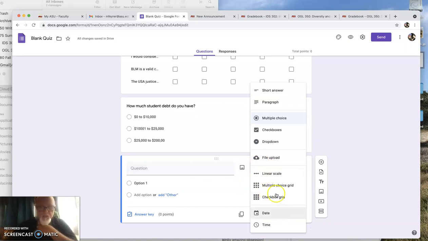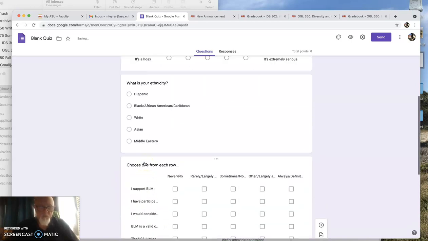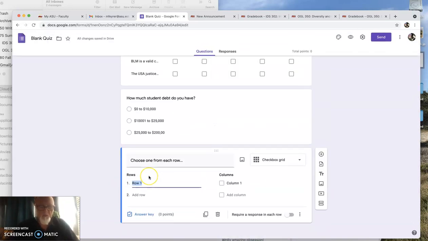I like, again, the checkbox grid, okay? It's got rows going across and columns. I think that's really great because you could say choose one from each row, and I would say, let's see, what did I do? I did so many of these today already. I practice, oh boy, practice sustainability at home. Now I'm going to cheat.